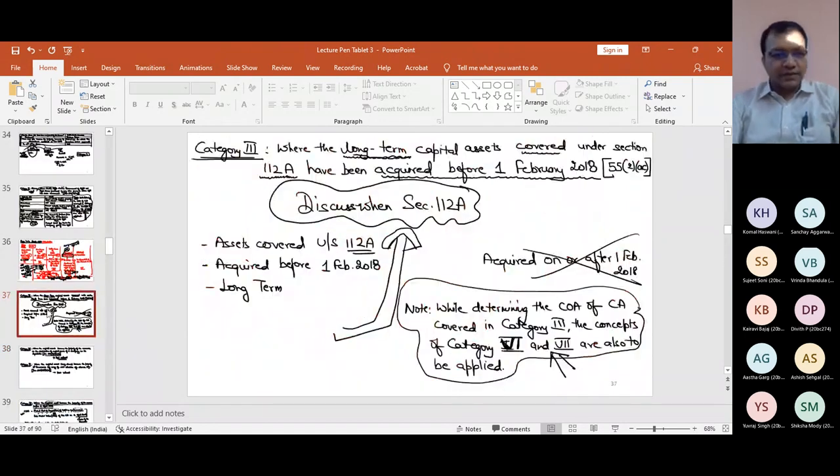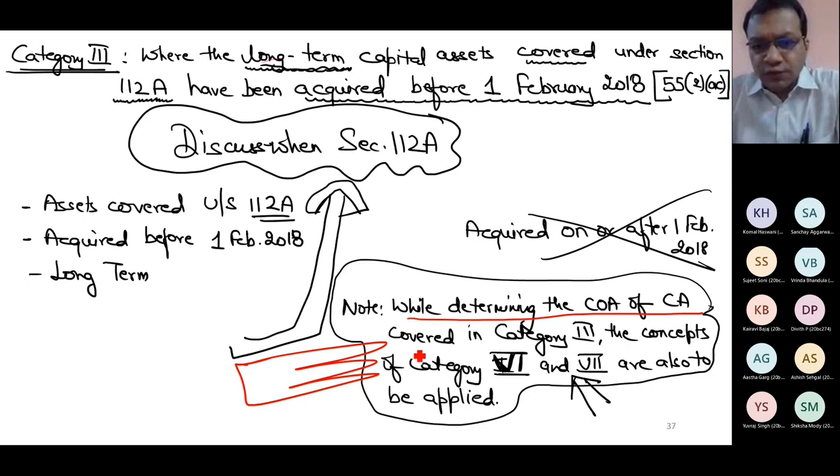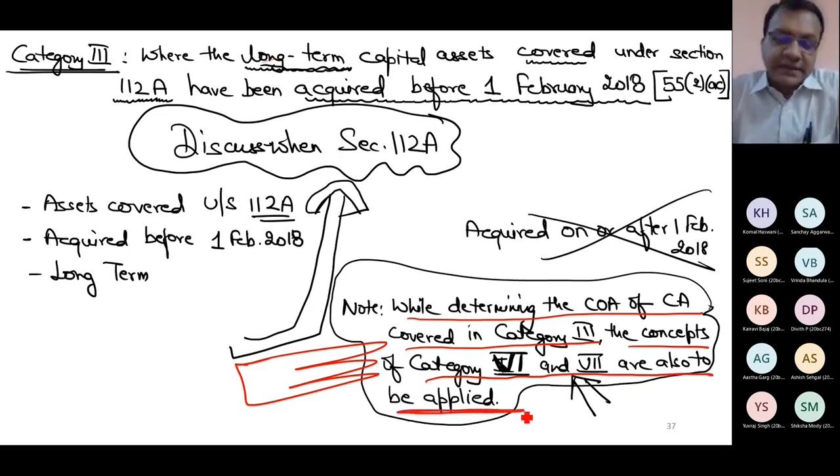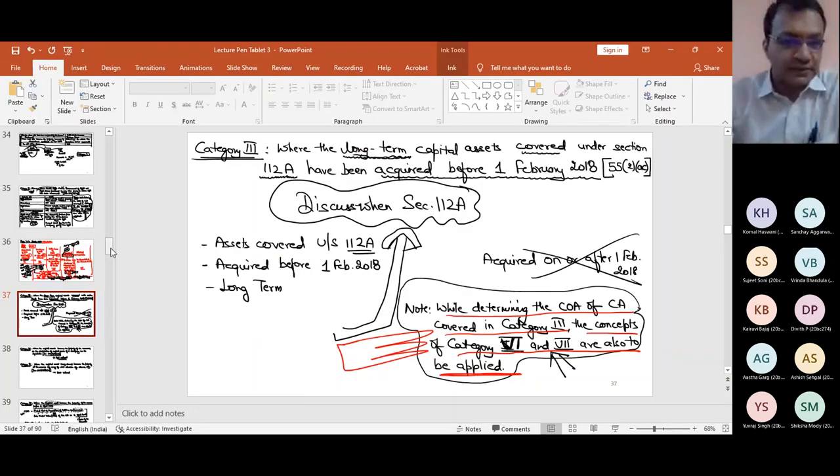Say this was category number 3, which I discussed with you earlier. And if you see carefully what I wrote at that time, while determining the cost of acquisition of capital asset covered in category number 3, concepts of category number 6 and 7 are also to be applied. So same point I will use now, and I will show you the relevance of this point.